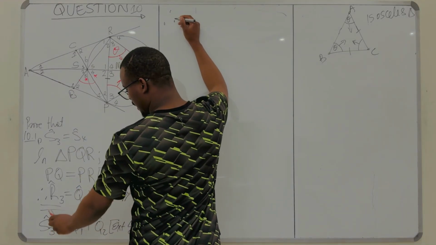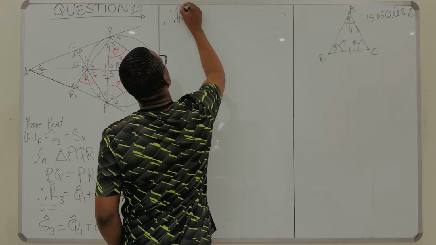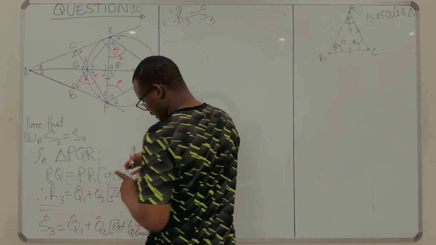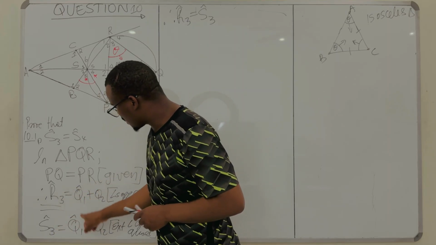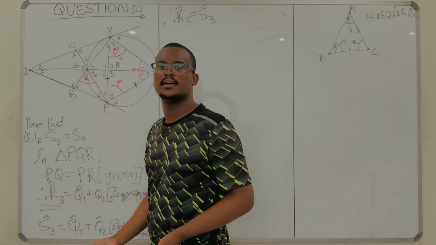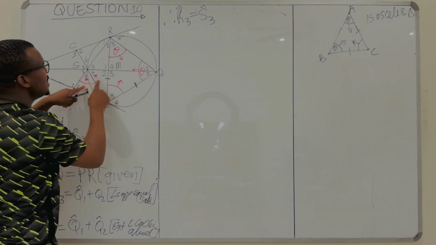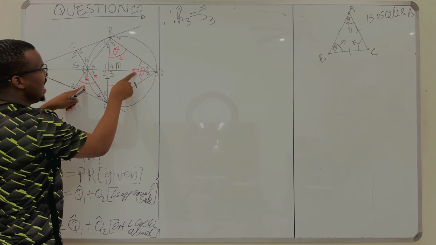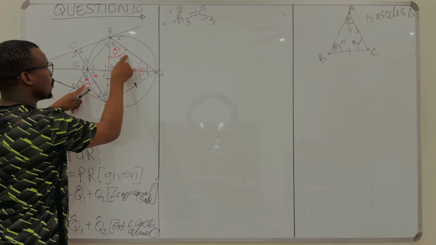Therefore, R3 is equal to S3, because if S3 and R3 are both equal to the same thing, they should be the same as well. Fine. Now, we said our R3 is equal to this. No problem. And we said this is equal to that, so these two are equal at this point.